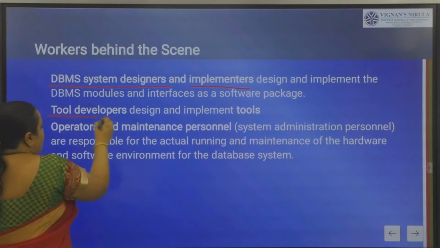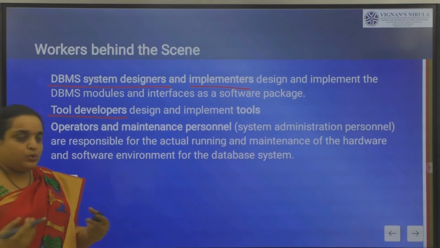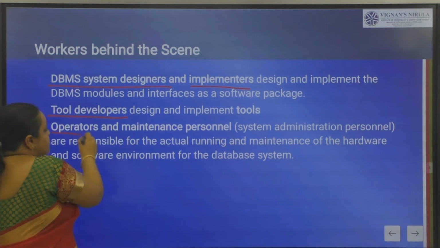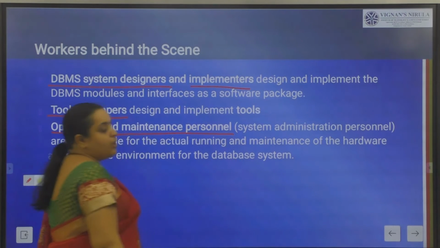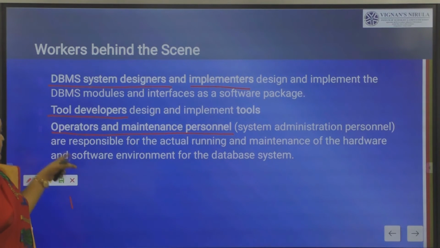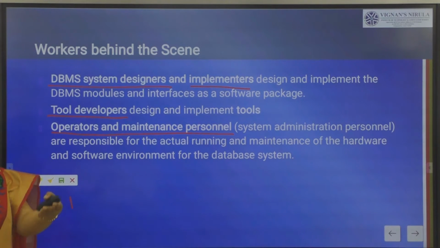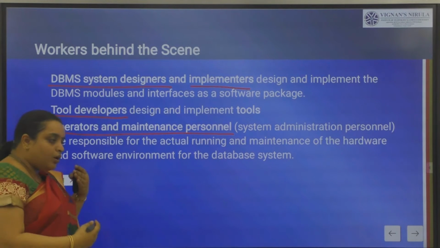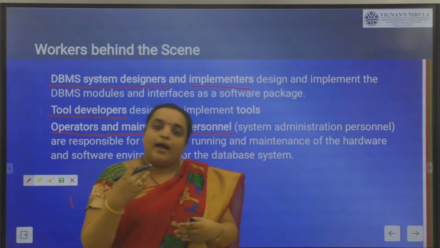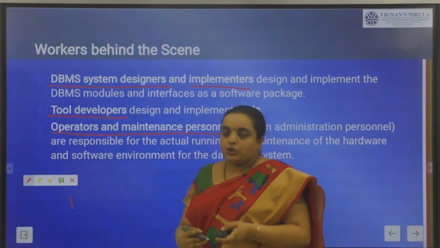They are the tool developers who design your tools. They are the operators and maintenance personnel, the system personnel responsible for maintaining your database. They provide the database design which we need. They are not running it, and they are not in contact with the end user. Clear?